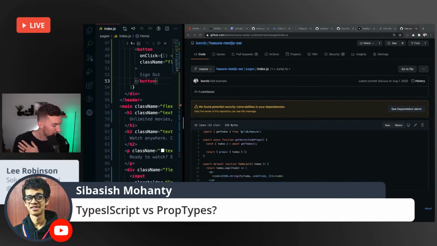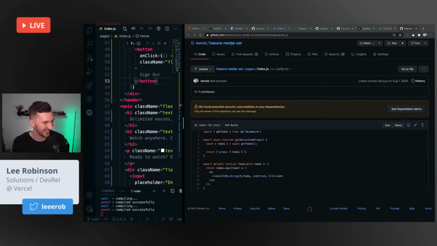TypeScript first prop types. I don't know. That's more heated discussion. I'm sure people have lots of feelings on that. I've used TypeScript for some things, and it's all right. I'm just not very good at it yet. I'm learning.